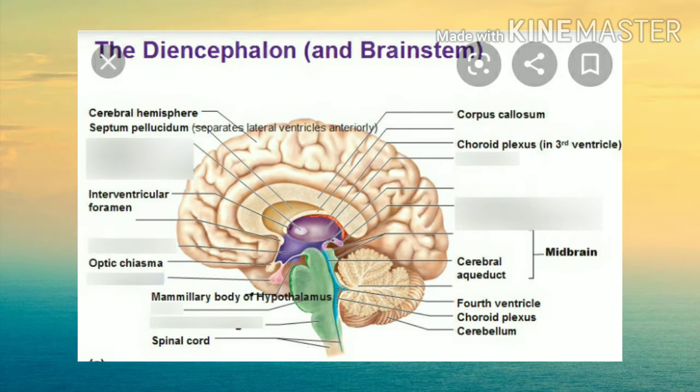Next part is the diencephalon. The diencephalon lies below the corpus callosum and above the midbrain. It contains the epithalamus, thalamus, and hypothalamus. The cavity of the diencephalon, the third ventricle, is also called the diocoele, which is connected to the two lateral ventricles of the cerebrum through a narrow opening called the foramen of Monro.